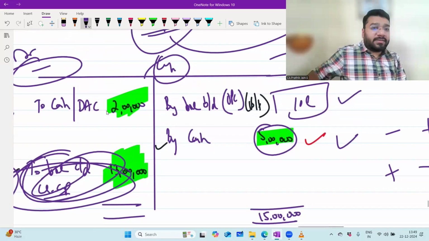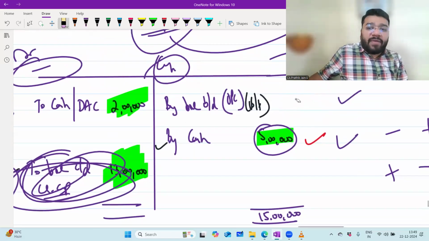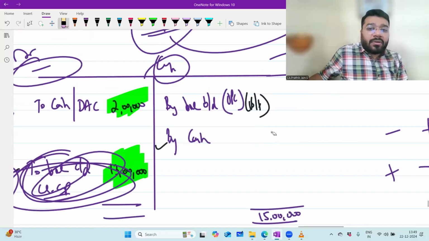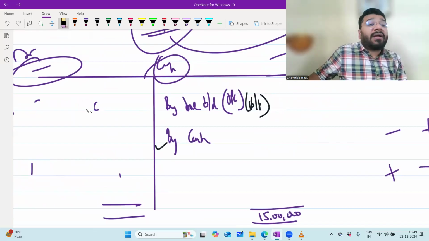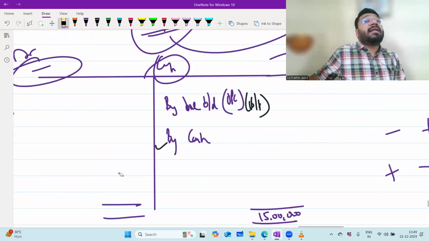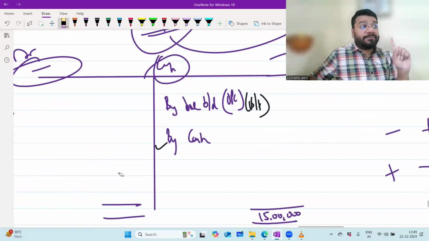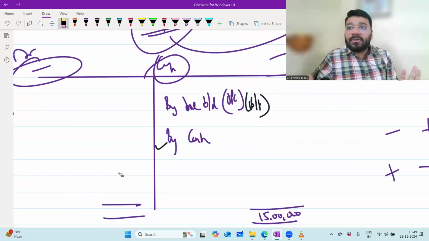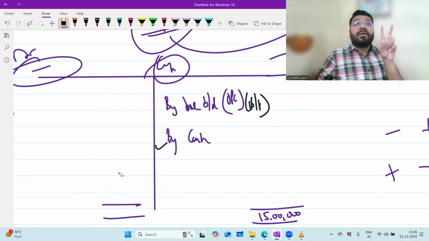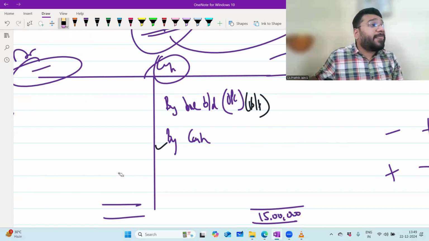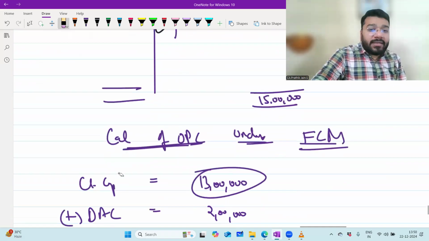Now tell me, what is your final answer? Opening capital, we have to find out, okay? The question says that the closing capital is calculated after considering the additional capital, but without considering the drawing against capital. One more time. Opening capital, you have to find out. Additional capital, 5 lakh. Drawing against capital, 2 lakh. There's a note in the question that the closing capital is derived only considering the additional capital. Okay. Now tell me, what is the formula?